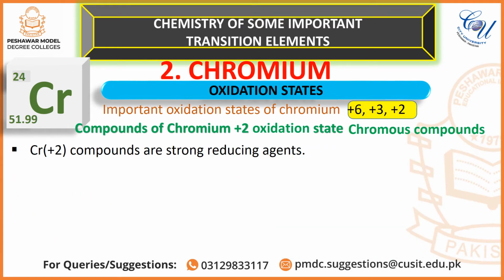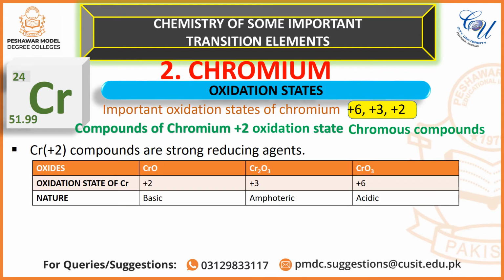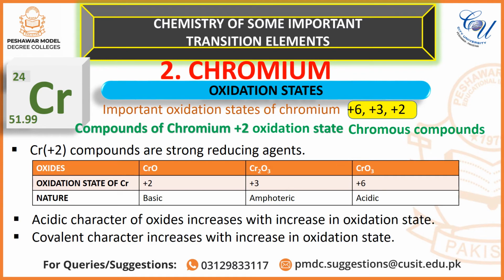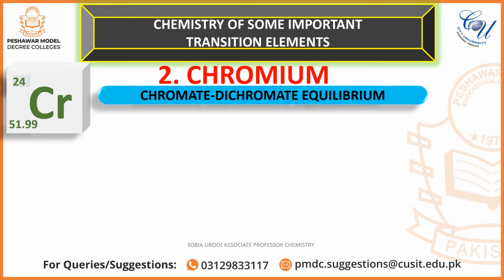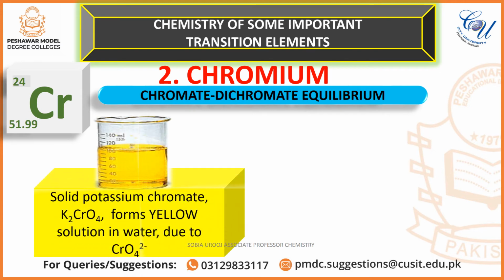Chromium +2 compounds are good reducing agents. Examples in this table show that acidic character and covalent character of oxides increases with increase in the oxidation state. Chromate dichromate equilibrium. Solid potassium chromate forms yellow solution in water.